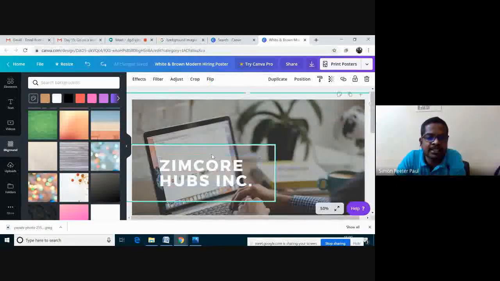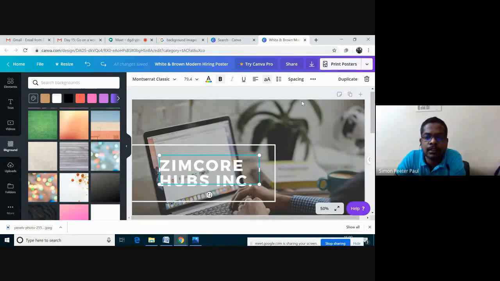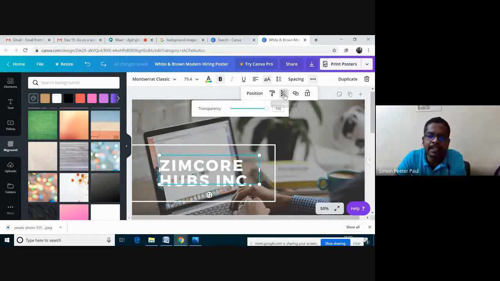I'm clicking this text. I'm selecting these three dots. And then the third option is transparency. I'm clicking this transparency. See, you can make this one a watermark.